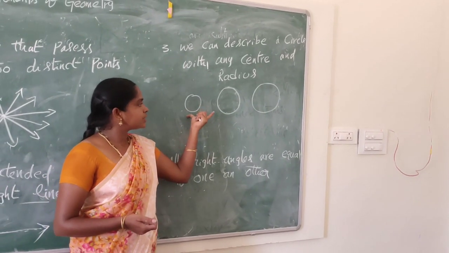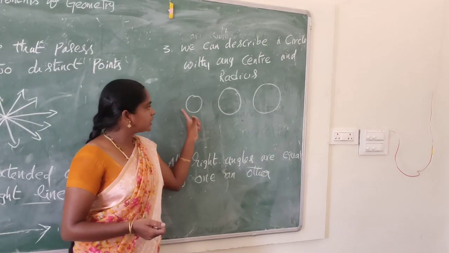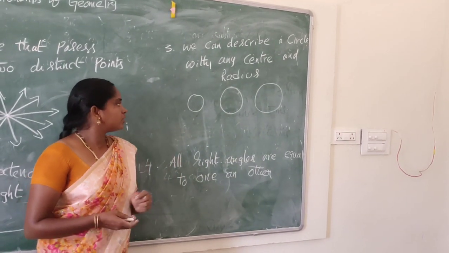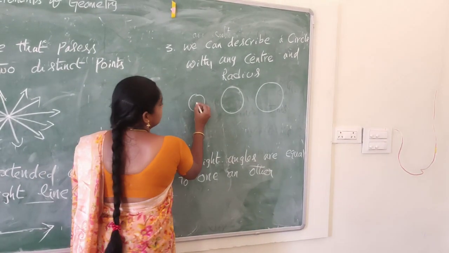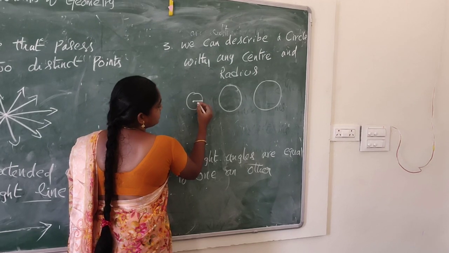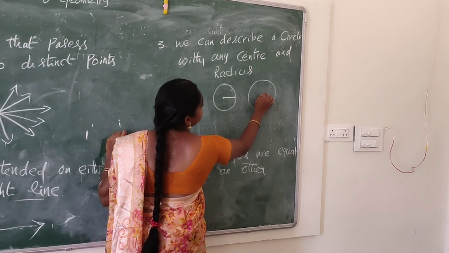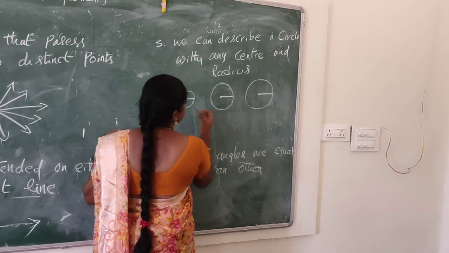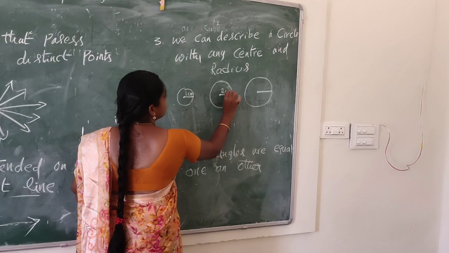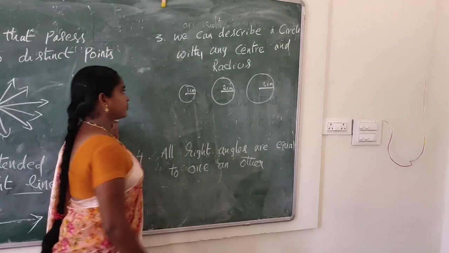Because shapes are same, sizes are not same. So these three circles are similar figures. This is the center, this is the radius. This is the center, this is the radius. This is the center, this is the radius: 1 centimeter, 2 centimeter, 3 centimeter.